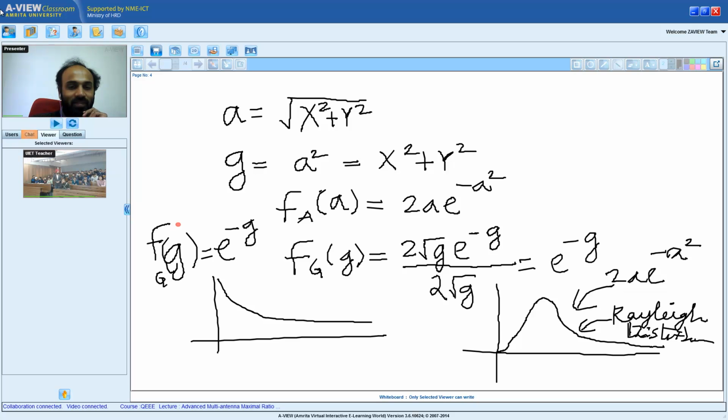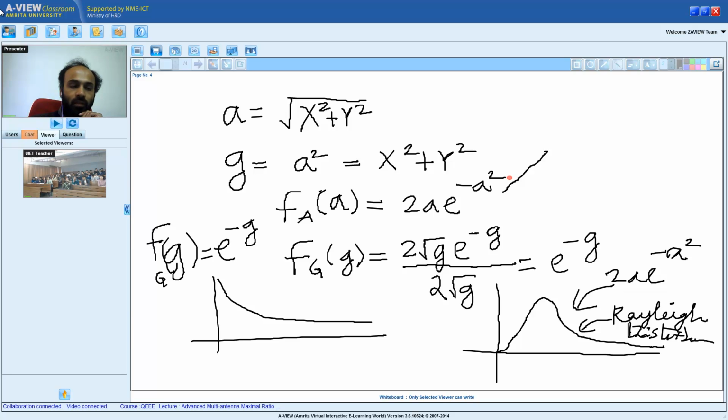Sir, I didn't understand how you derived the expression for f of G as a function of G. Okay, let us go step by step. See, I have f of A equal to 2A e to the power of minus A square. Let me quickly repeat this part again. That part you have followed? Yes, sir. Now from here, G is equal to A square.